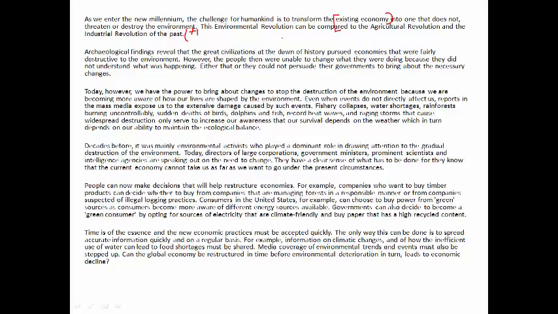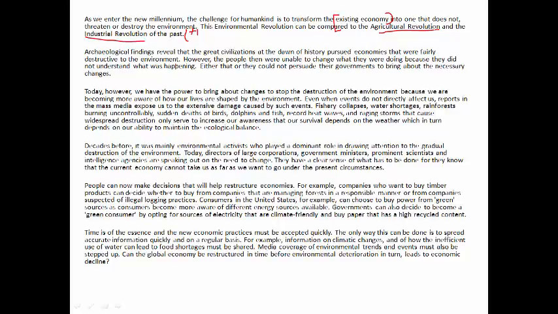This environmental revolution can be compared to the agricultural revolution and the industrial revolution of the past. In other words, when the author is comparing the environmental revolution to the agricultural revolution and the industrial revolution, that means the author is saying that the environmental revolution is as important as the agricultural revolution and industrial revolution that took place in the past.